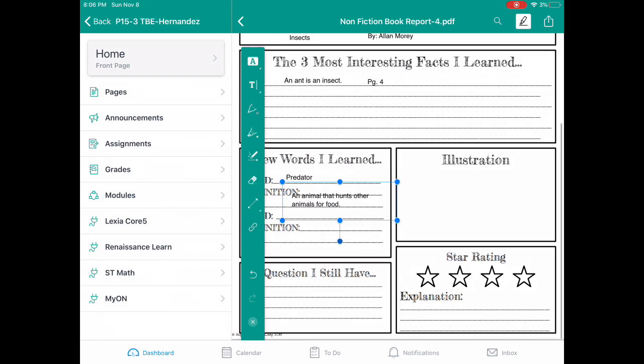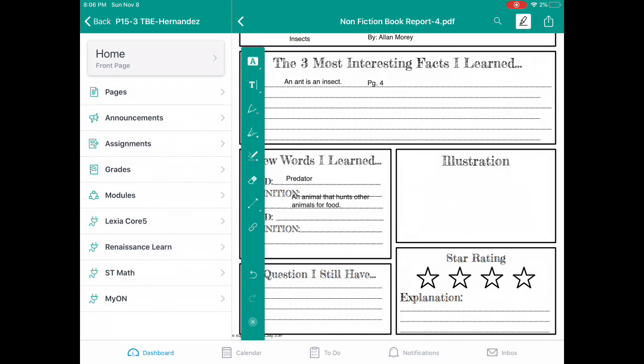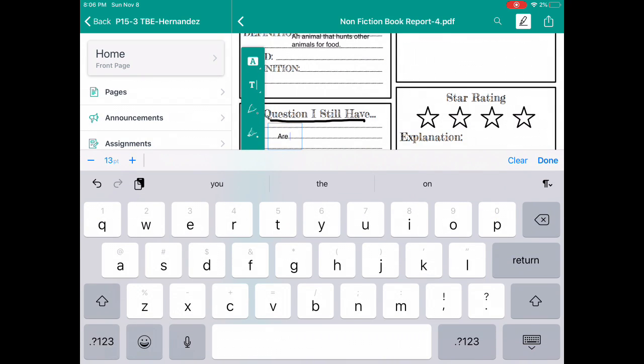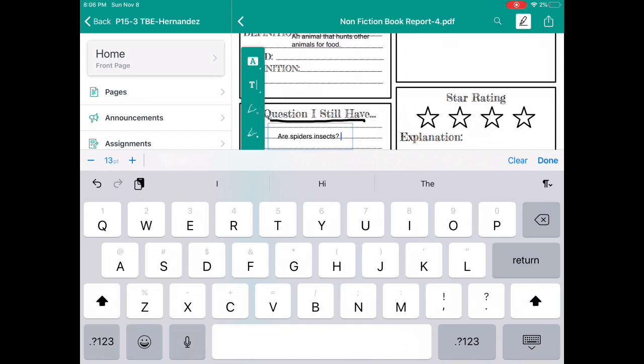An animal that hunts other animals for food. That's a word that I learned. Now, a question I still have. Here I write about a question I may have. So what's a question I have about the story? I can say, are spiders insects? Maybe I need to reread it. And I put the question mark.